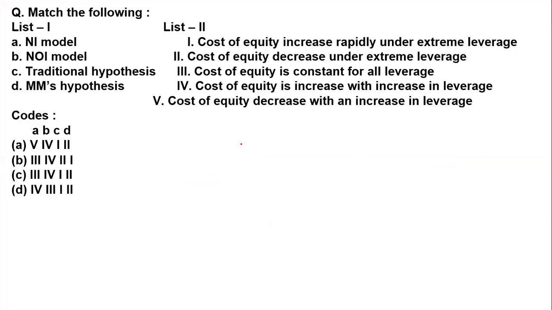Now you can see the first question on your screen. Let's start with our question. The first question is a matching question. List one has the NI model, NOI model, and traditional hypothesis, and the relation of each model and hypothesis with the cost of equity, that is KE.